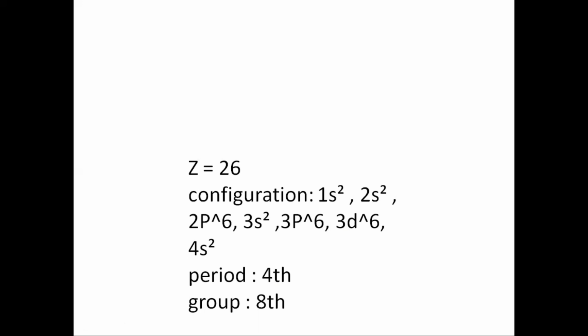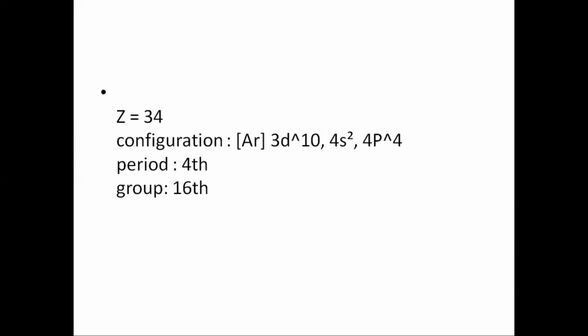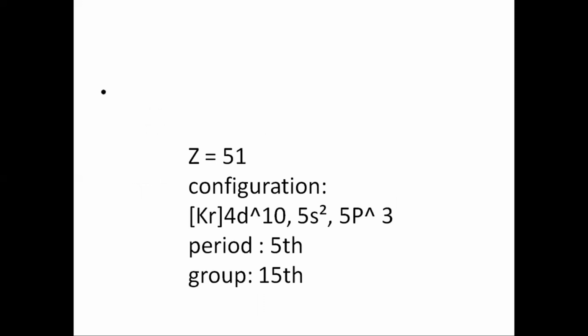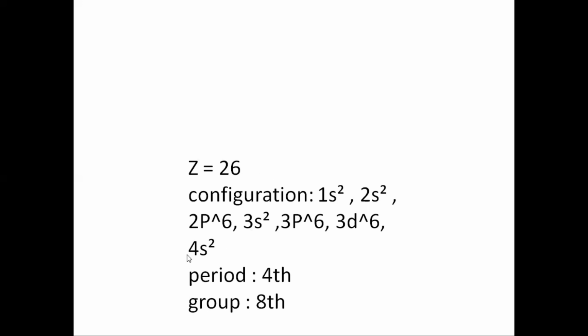So the number of electrons present in the 3d orbital is 6, plus the ns orbital. In ns, how many electrons are there? 2. So 6 plus 2 is 8 electrons. Totally 8 electrons, so it is group 8. One more example you can take here. Once again, I'll explain this. Z is equal to 26. Electronic configuration is 1s2, 2s2, 2p6, 3s2, 3p6, 3d6, and 4s2. As you know, the last electronic configuration is 4s2. The principal quantum number is 4, and the period is the fourth one.